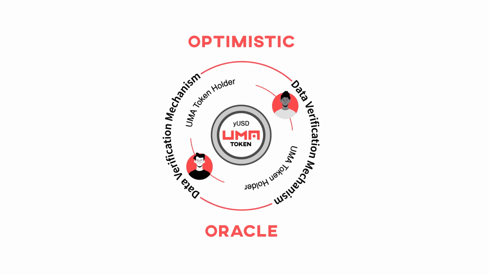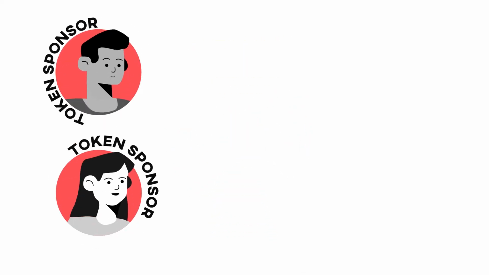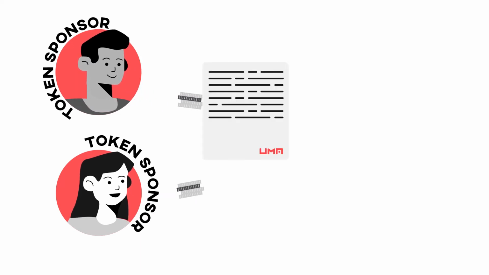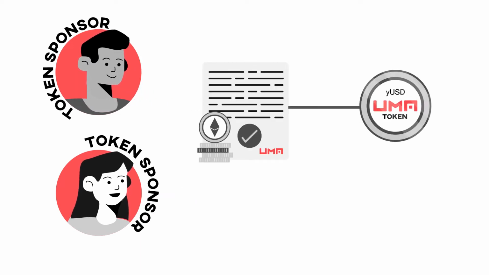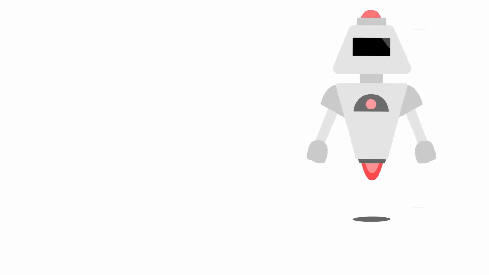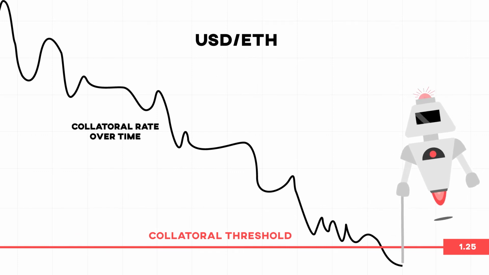To understand how the oracle works simply, we look at the actors in the UMA system. A user of the contract is referred to as a token sponsor, who will lock up a collateral like Ethereum in the contract to mint a synthetic token. A liquidator bot checks positions of token sponsors by using a reference price indicator to ensure that they are not under-collateralized. If a liquidator bot finds an under-collateralized position, it can liquidate the position.